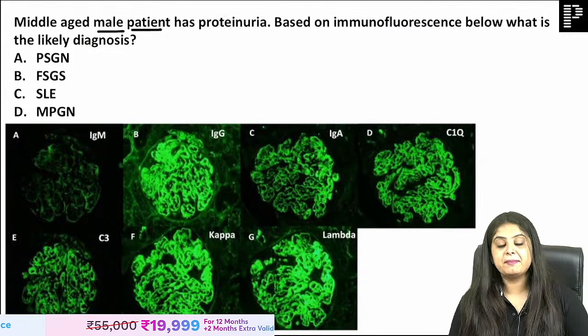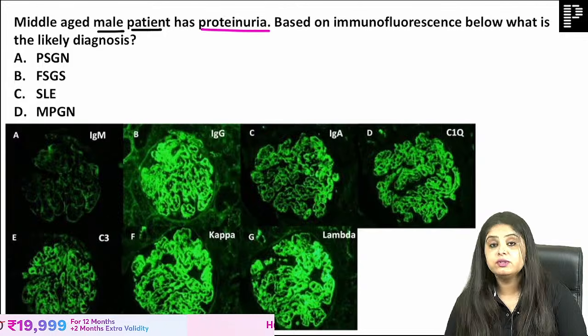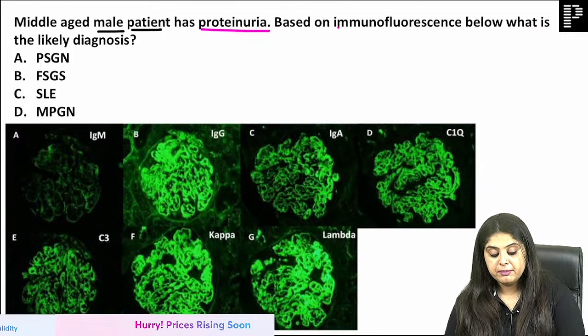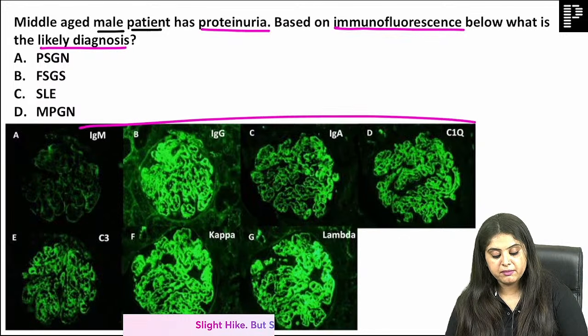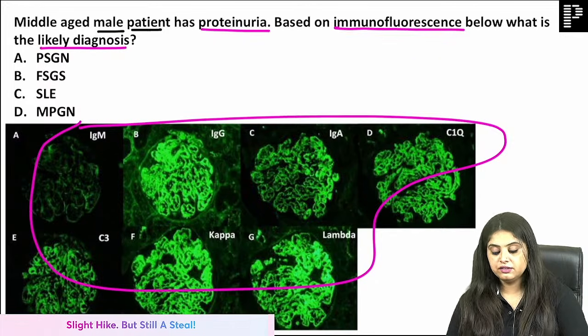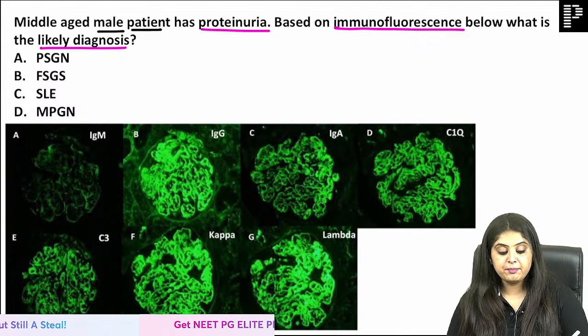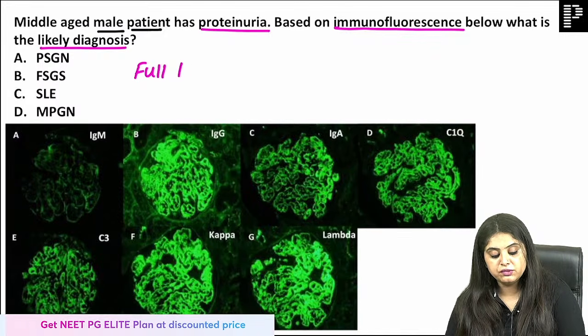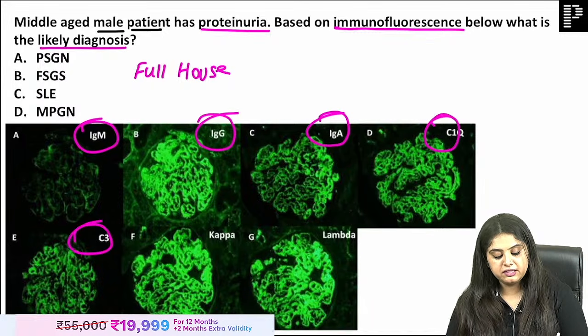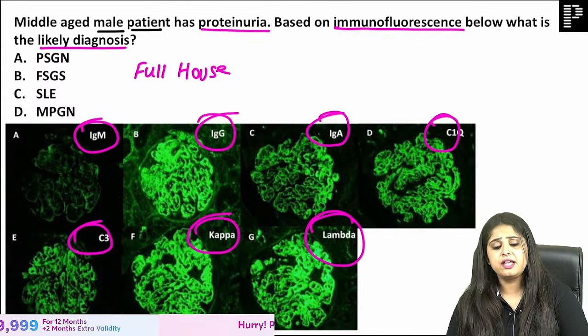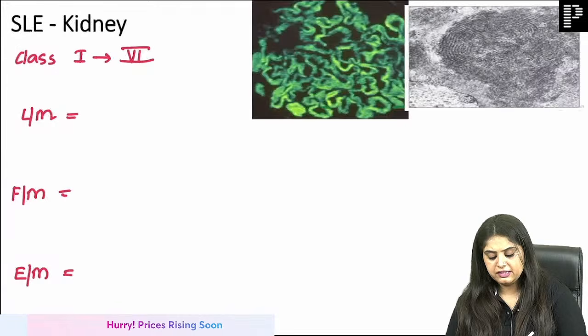Okay, next, coming back. Middle-aged patient has proteinuria. You entered into the world of kidney. Based on immunofluorescence below, what is the likely diagnosis? Immunofluorescence ऐसा है कि मैम सब कुछ, everything, it's a full house party that is happening. As soon as I see full house effect, which means IgM, IgA, C1, C3, kappa, lambda, light chains, everyone is there. That is classically seen in SLE.